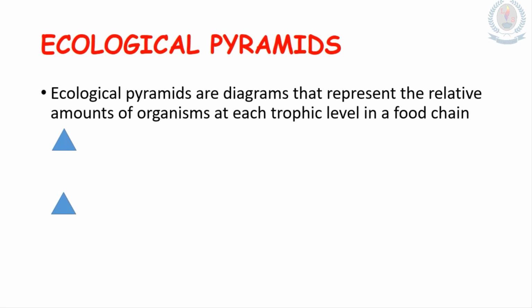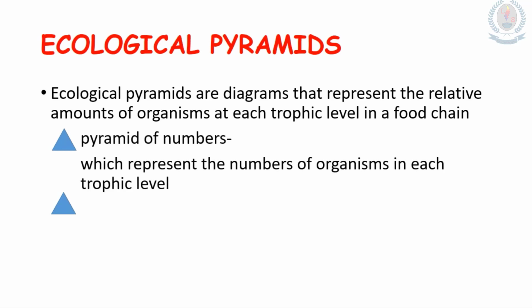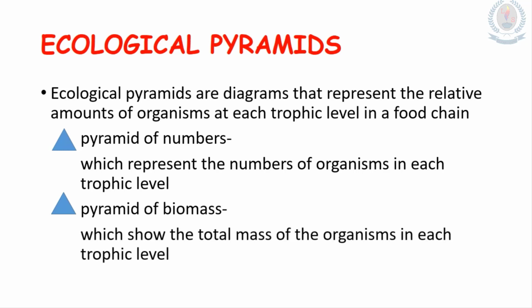From the ecological pyramids, we can show the amount of organisms present at each trophic level. There are two main types. First one, pyramid of numbers. It represents the number of organisms in each trophic level. The other type is pyramid of biomass. It shows the total mass of the organisms in each trophic level.